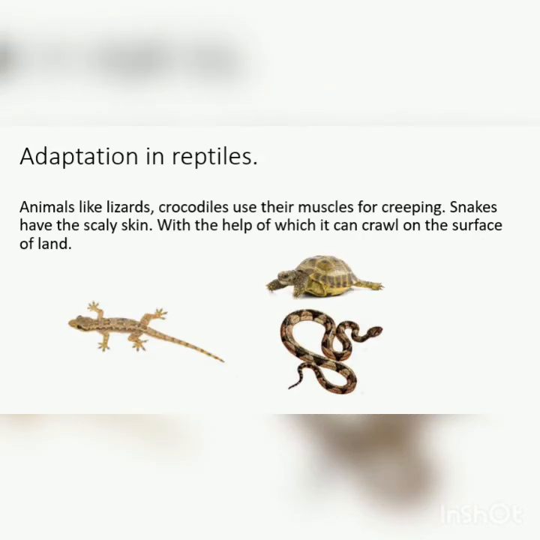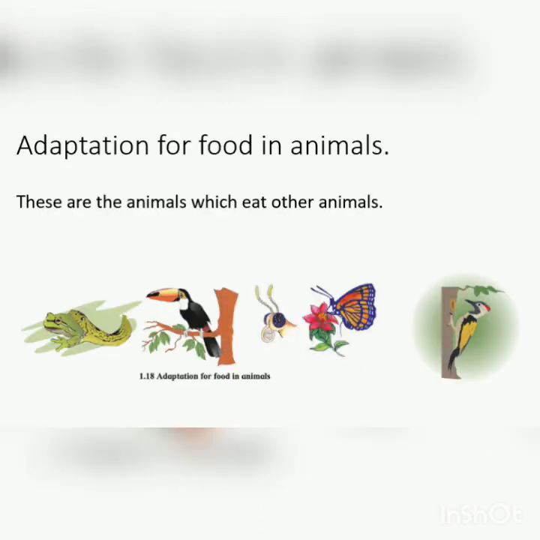Adaptation in reptiles. Animals like lizards and crocodiles use their muscles for creeping. Snakes have scaly skin, with the help of which they can crawl on the surface of the land. We have seen different lizards, various snakes present on the surface of the land, as well as lizards present in our house. They are types of reptiles.